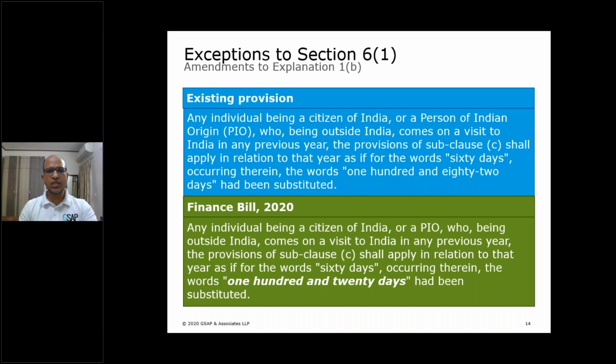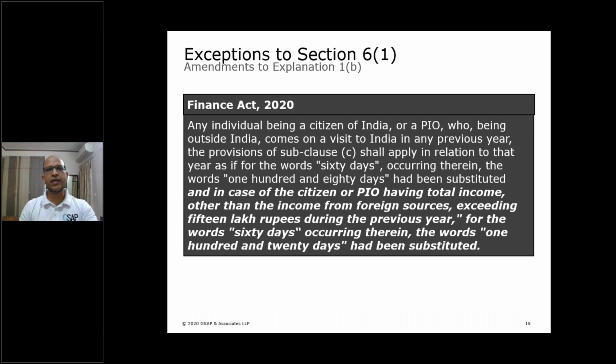Now I would like to look at how this was diluted by the Finance Act. The changes have been made in explanation 1B, but let's see how the finance bill was diluted. This is how explanation 1B has been worded by the Finance Act, which has become law as well. Let's read it. The Finance Act said that explanation 1B from 1st of April will be read as: any individual being a citizen of India or a PIO, same condition as the old law, who being outside India comes on a visit to India.